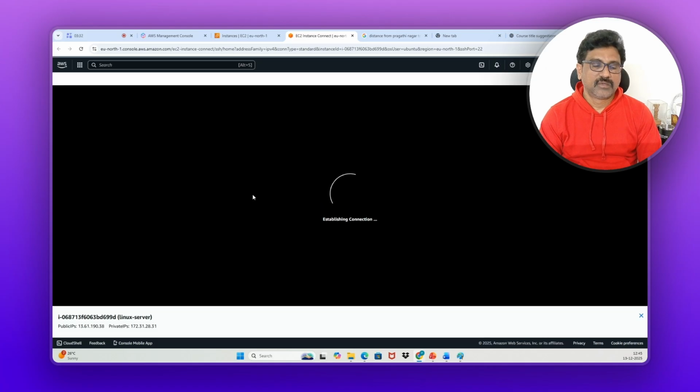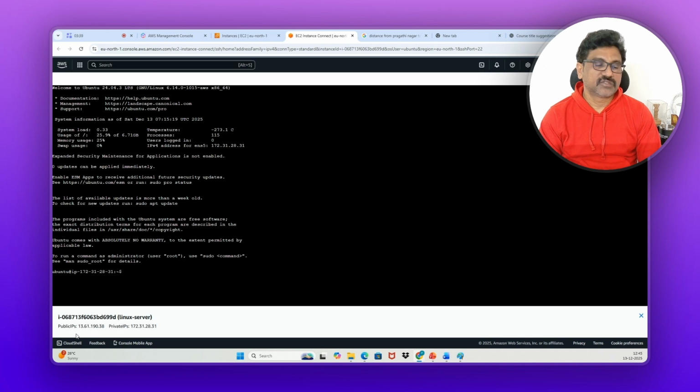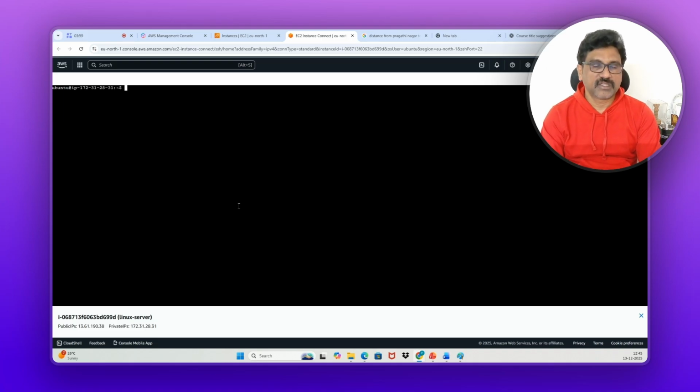And now, yeah, this is the Linux server. See, here's the Linux server. There are 2 IP addresses for every EC2 instance. One is public IP, the other is private IP. That also I explained in that EC2 video. Yeah, Ubuntu. Ubuntu is the username. Now, just clear this screen. As I told you, for each and every operation, you should use commands. Clear is also one command to clear the screen. Clear is the Linux command to clear the screen. Fine. Now it's cleared.